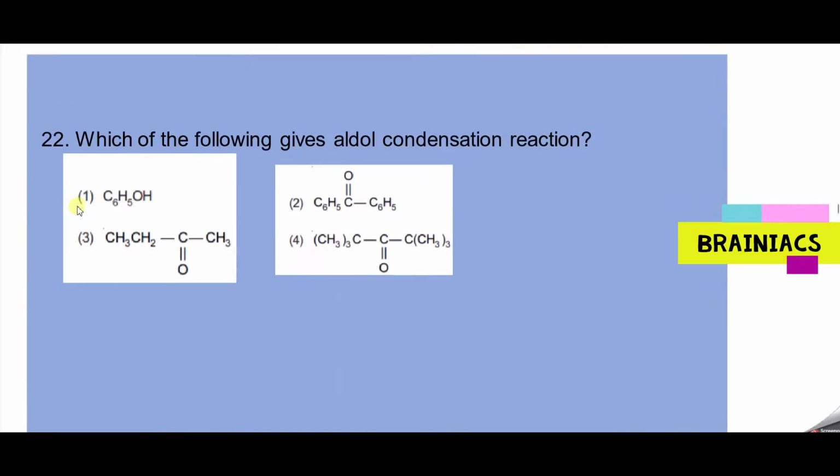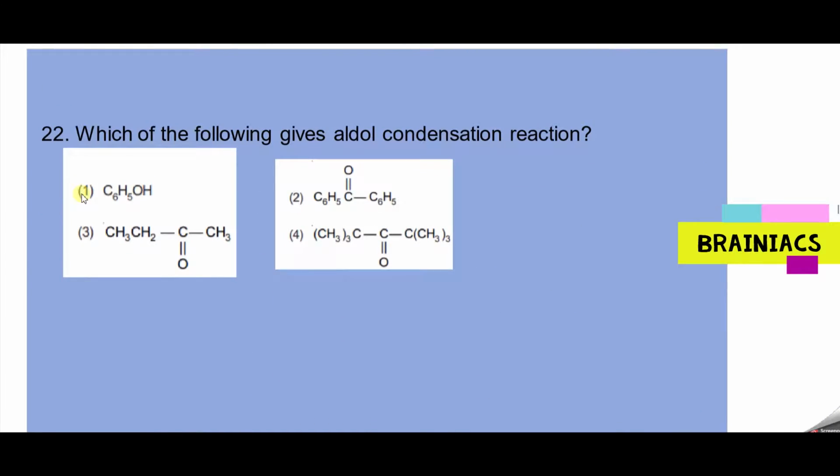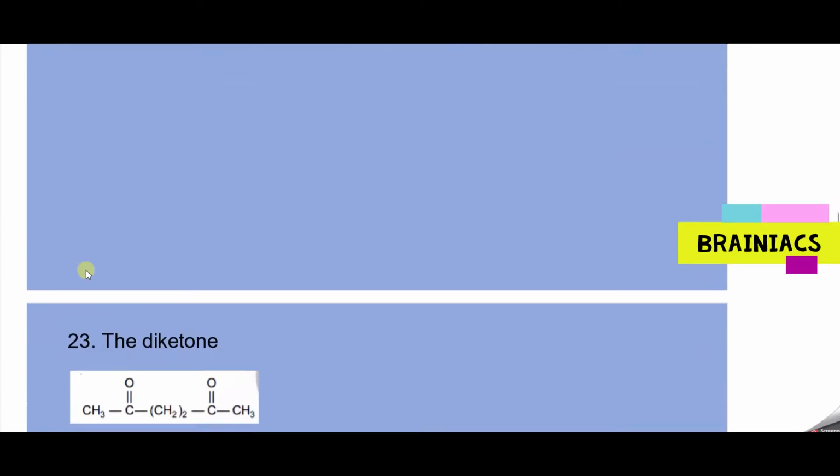Which of the following gives aldol condensation reaction? What will be the answer? The first one, if you see here, is phenol. It will not give. Next one, it's a benzophenone. There is no alpha hydrogen here also. Correct. So the only way is this one. This has around 5 alpha hydrogens present in the third option. So the answer should be option 3.